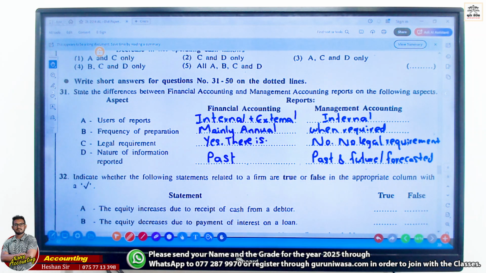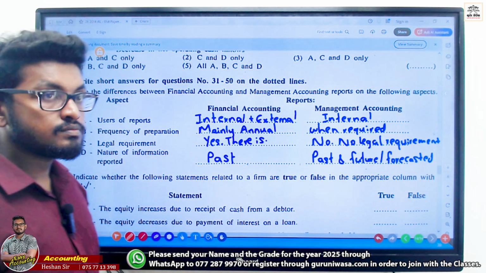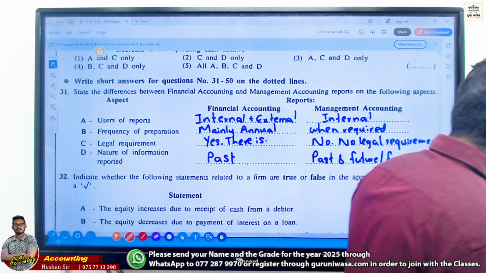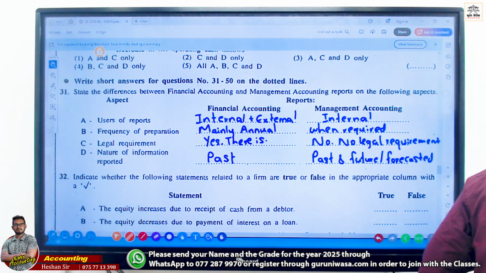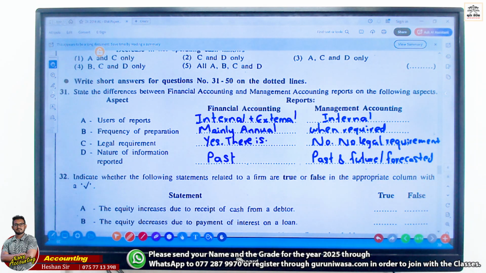Sir, what if we write financial information for financial accounting, and financial and non-financial for management accounting? In which one? A, B, C, or D? D, right? The nature.